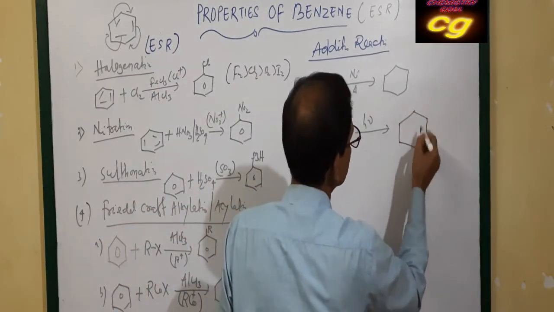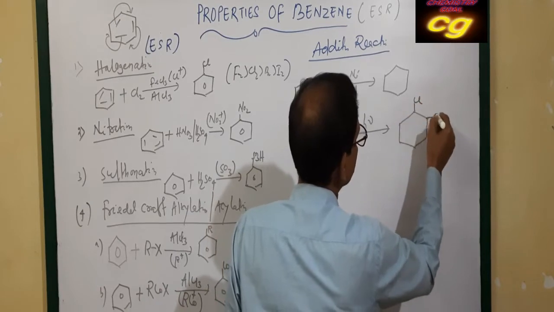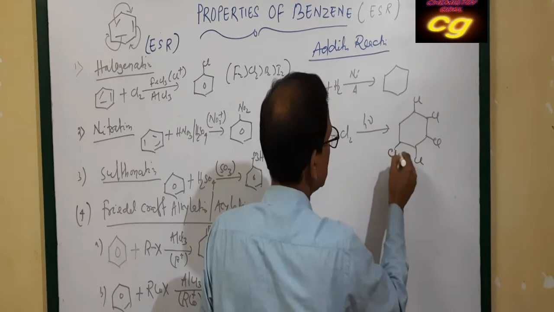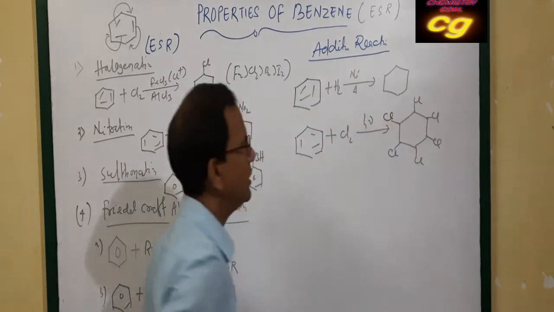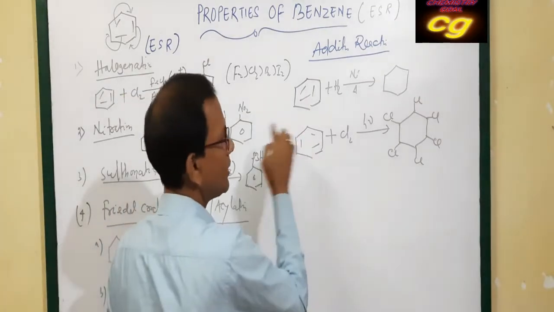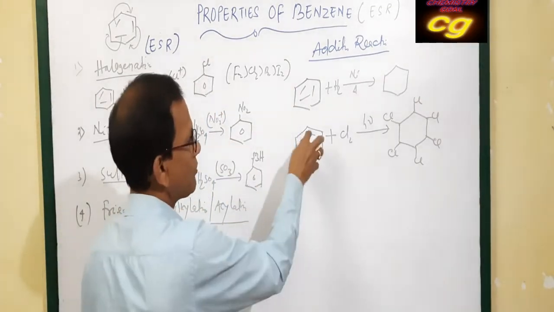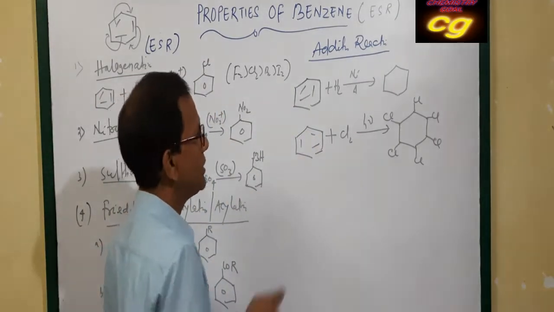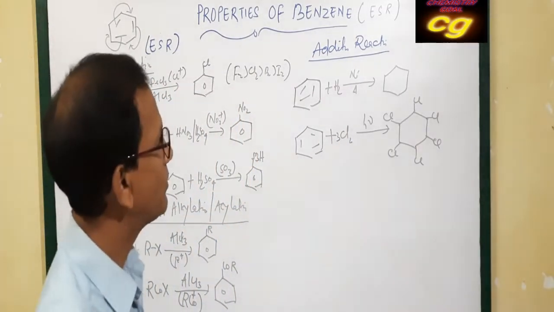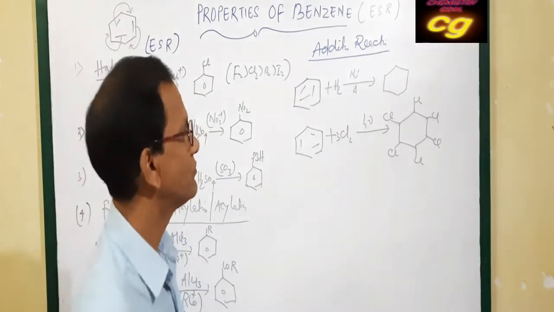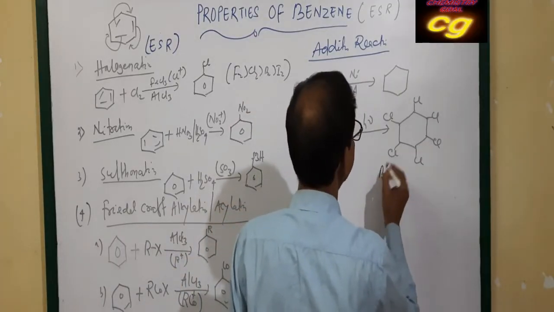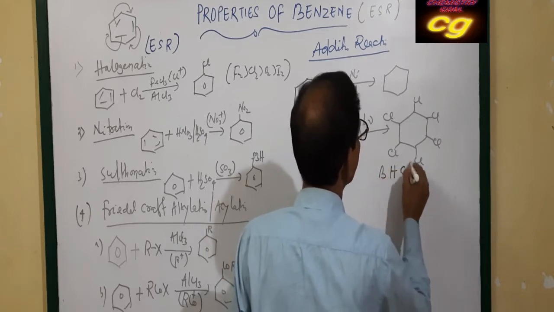The 3 pi bonds get added, so 3 molecules of chlorine are involved in addition reaction in presence of light, forming benzene hexachloride.